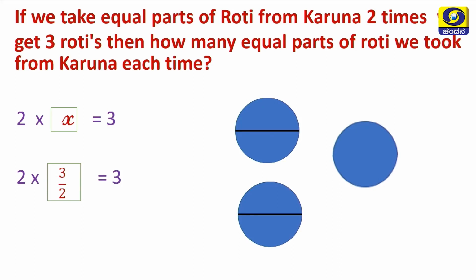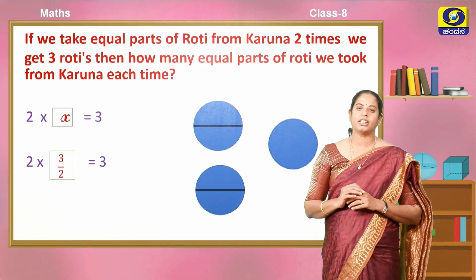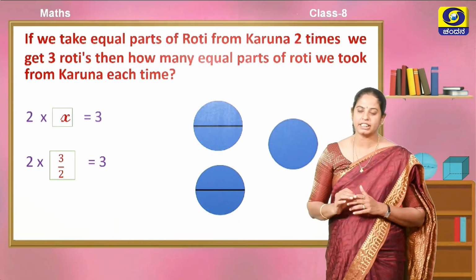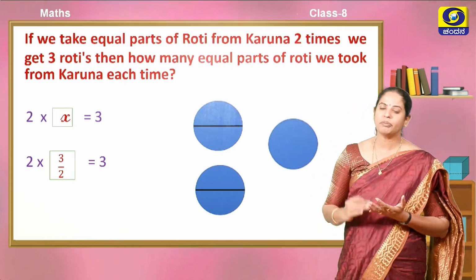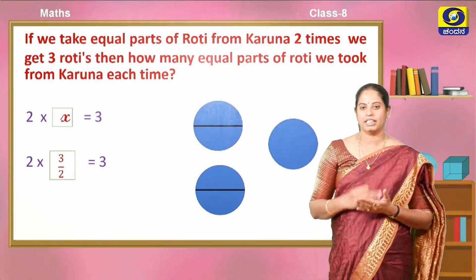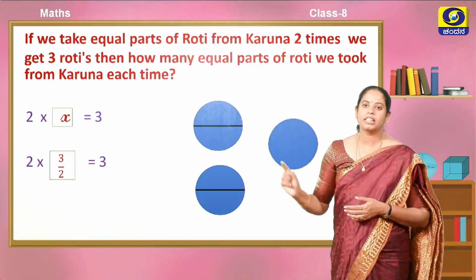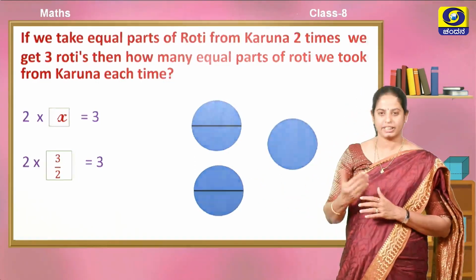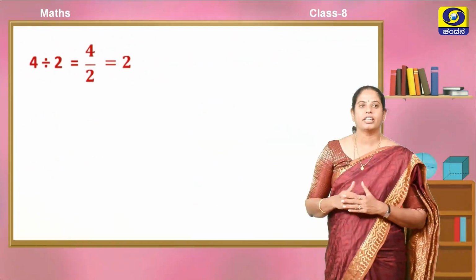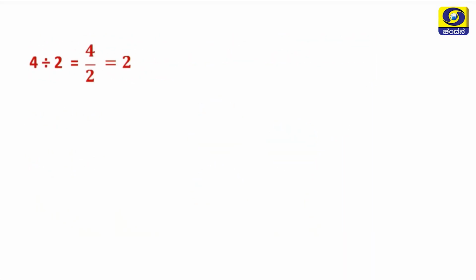Here you are observing a number, 3 by 2. That number we have not yet discussed in the set of natural numbers, whole numbers or integers. Then what do we call numbers like 3 by 2? Let us recall and understand, children.